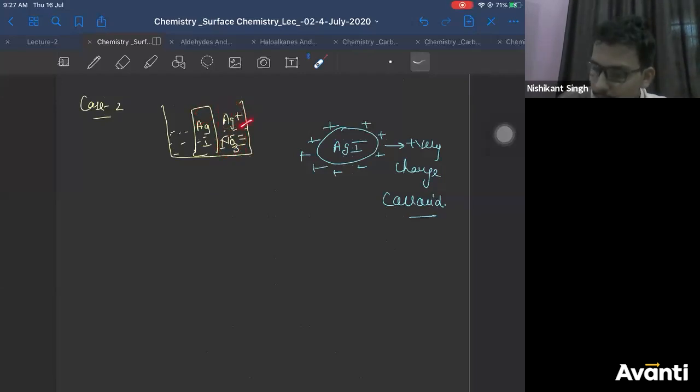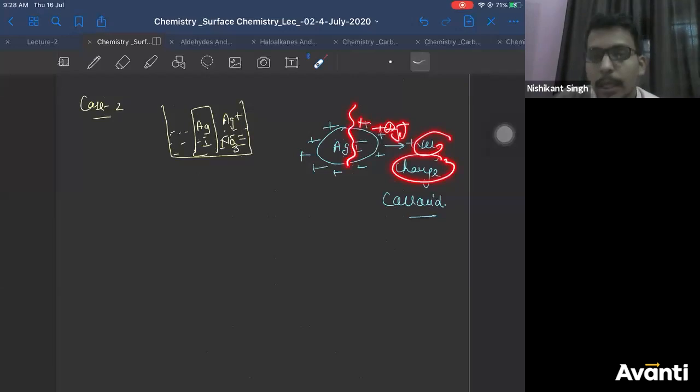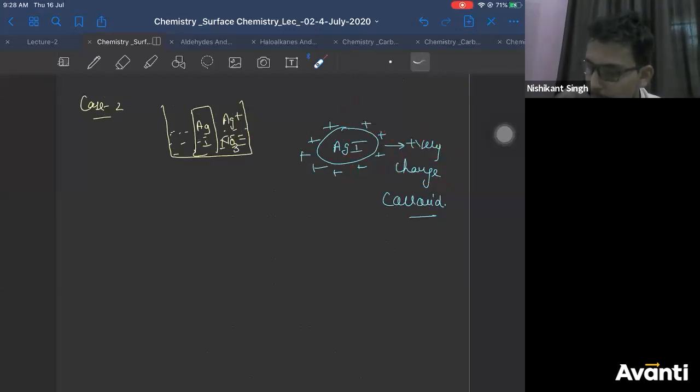Out of Ag+ and NO3-, what will be adsorbed by AgI? Ag+. So Ag+ will be adsorbed on its surface, so that it becomes positively charged. Then it will break it into small particles of colloidal range. This is the peptization process.